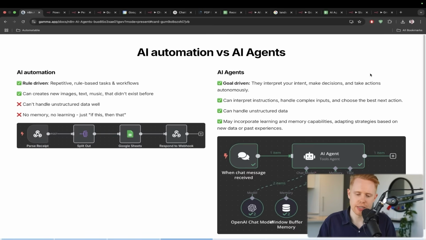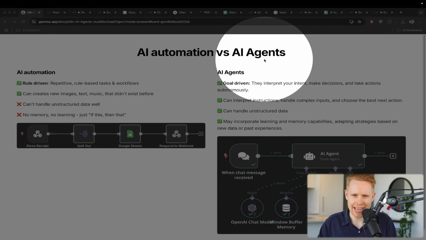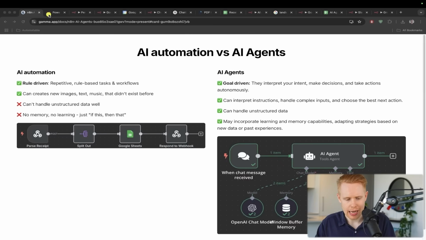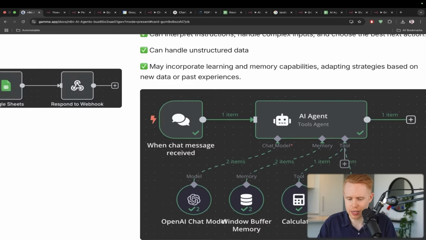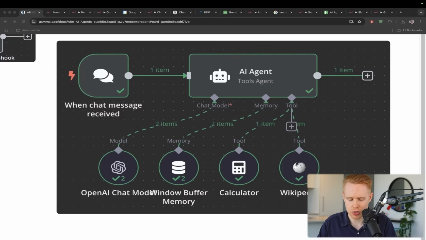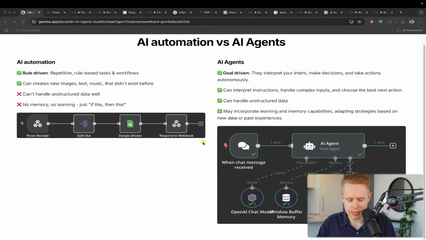And so the next question is, what is the difference between AI automation and AI agents? I've categorized these into two buckets because the reality is they are very similar, and unless you're in the space, it can be quite confusing what each one does. So I have two examples. One is down here, and then one, I think my face is blocking off, so I'm just going to zoom in here and show you exactly what this looks like. But essentially the main difference is this top line.